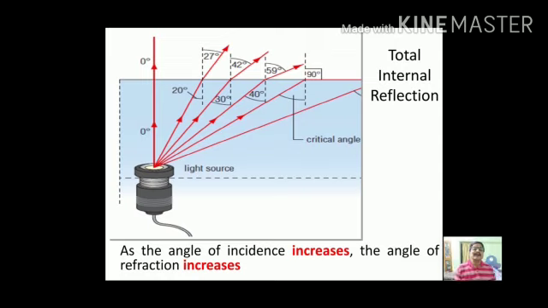A stage will come at which the angle of refraction becomes 90 degree. The angle of incidence at which the angle of refraction becomes 90 degree is called critical angle. So if we try to increase the incidence angle greater than critical angle, then what will happen? The ray will be totally internally reflected back. That is, the angle of refraction will become greater than 90 degree. At the critical angle, the ray will propagate along the boundary surface, we can say. As the angle of incidence increases, the angle of refraction increases.